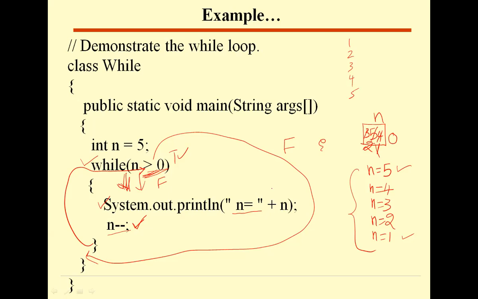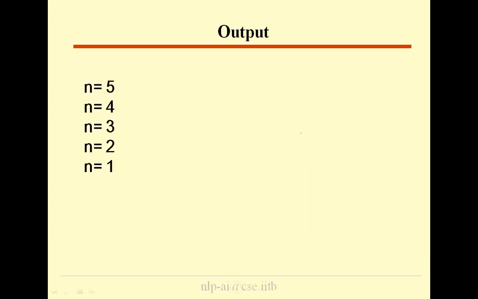You do that and share the code in the comment section. Let me see how you modify the code and how the output is printed with that code. So this is the output as we discussed: n is equal to 5, 4, 3, 2, 1 will be printed on the screen.